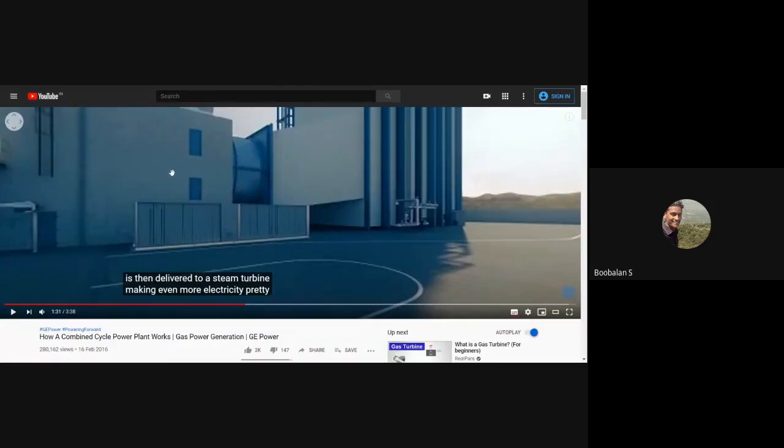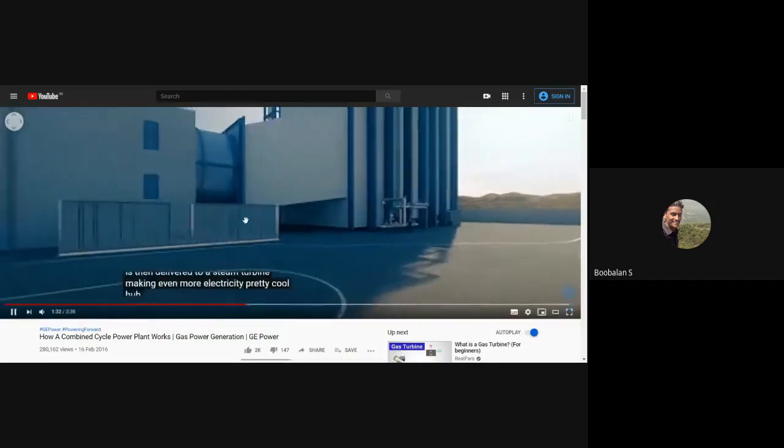One is natural gas plus gas turbine, one is steam, right? So from this flue gas exhaust I'm able to generate steam. Again that steam is applied to this turbine. So this is called two cycles, that is why it's called a combined cycle power plant. Anyway, we are going to discuss it in forthcoming classes.